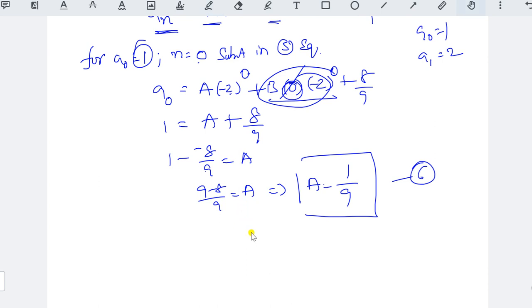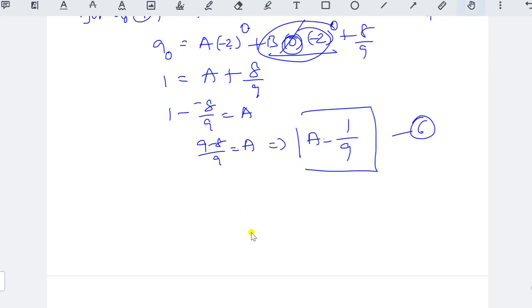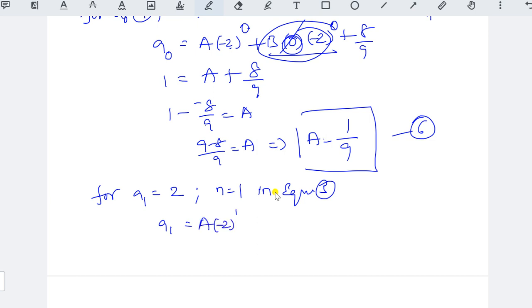Now we need to obtain the b value, right? So how do you get the b value? For a1 equal to 2, here the n value is equal to 1. So substitute n equal to 1 in the fifth equation. So that we will get a1 equal to a into (-2) to the power of 1 plus b into (-2), here the n value, right?